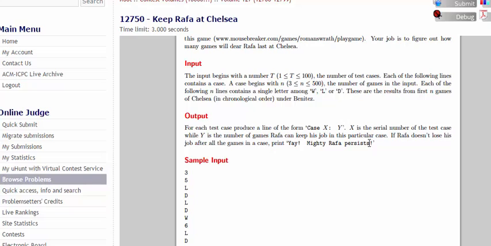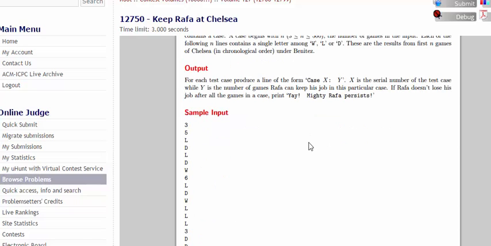We have to print Case X: Y, where X is the case number and Y is either the number of games Rafa lasts at Chelsea, or a line. If Rafa gets sacked after all, there will be an integer that says how many games he will persist, and if he can keep his job till the last game, then it will say "Yay! Mighty Rafa persists."